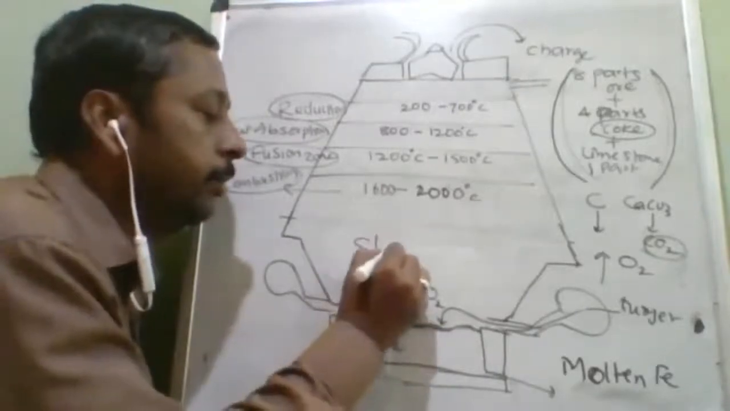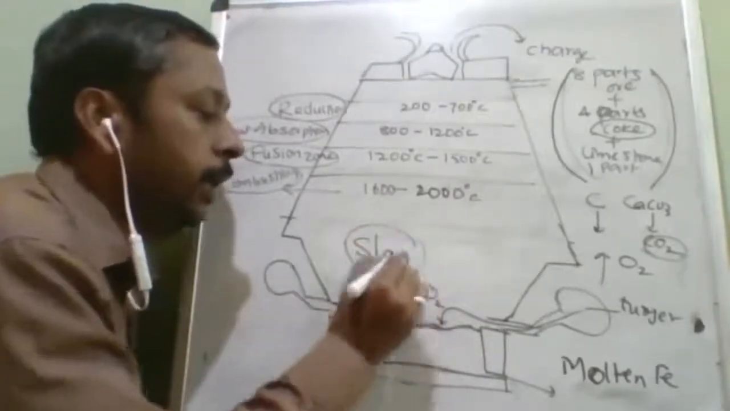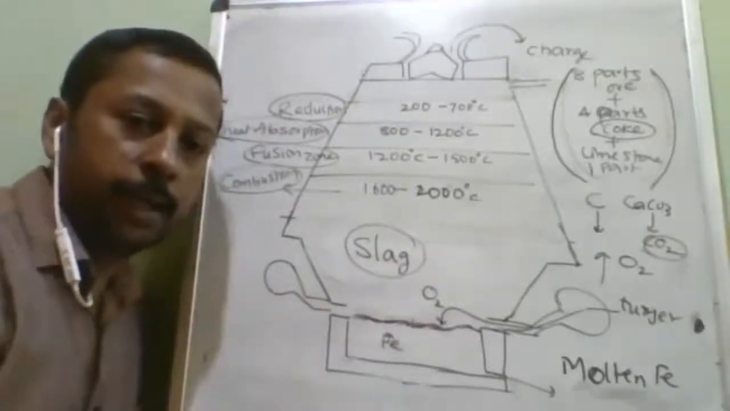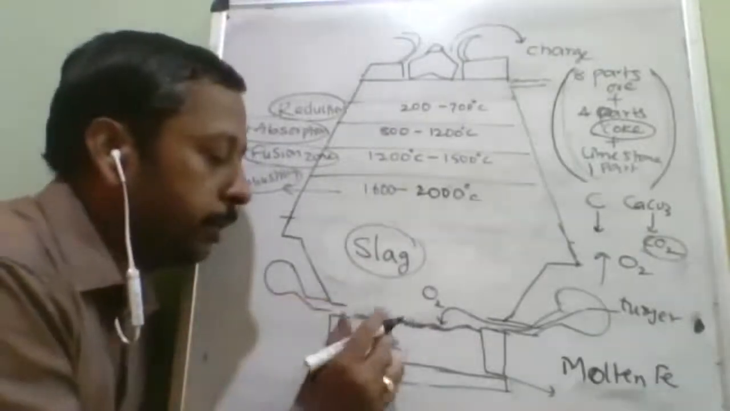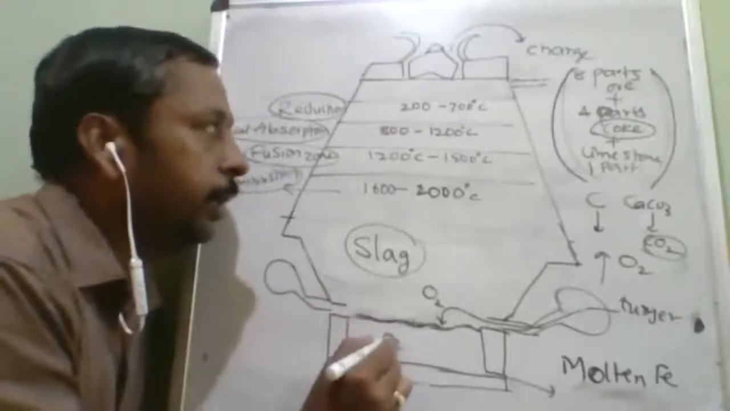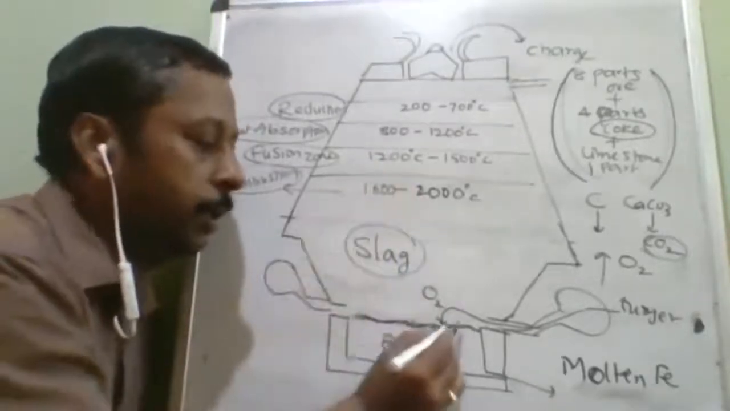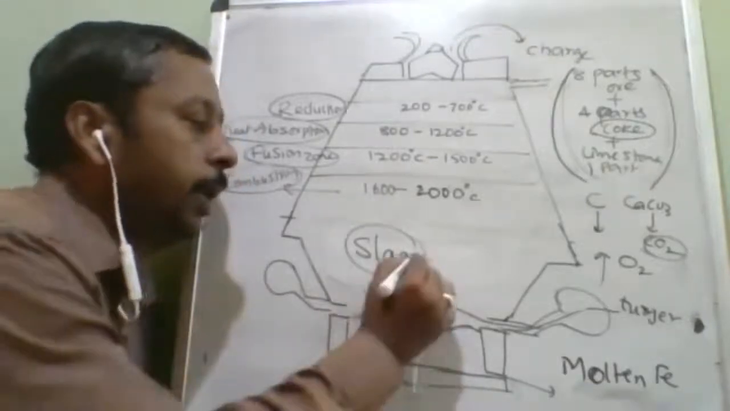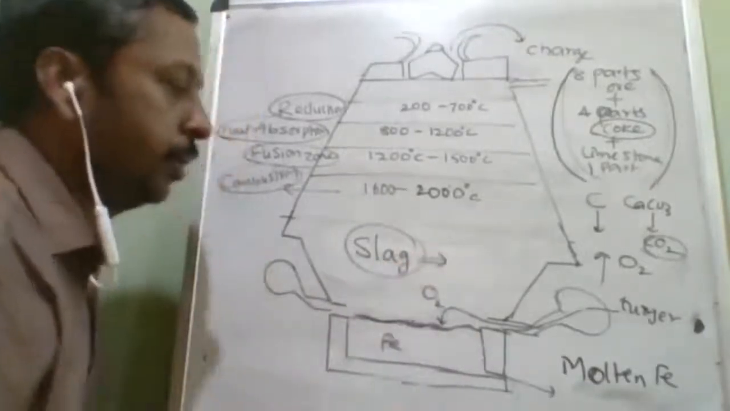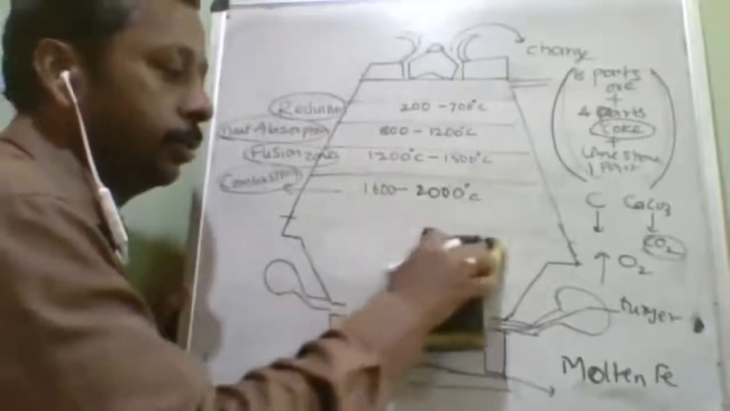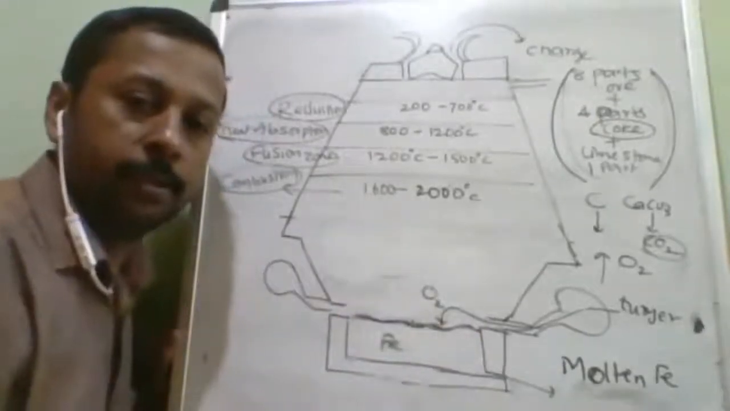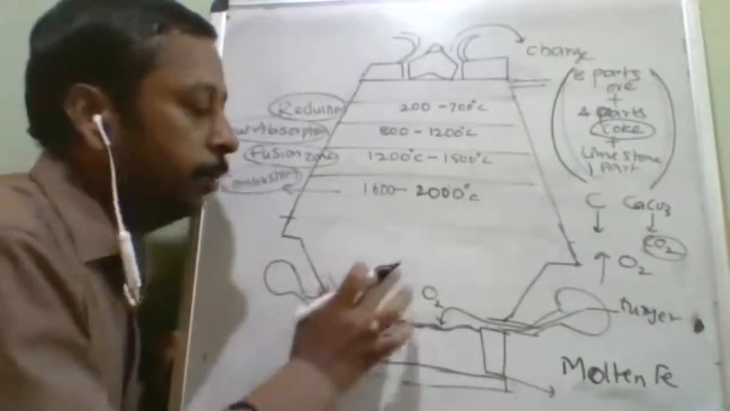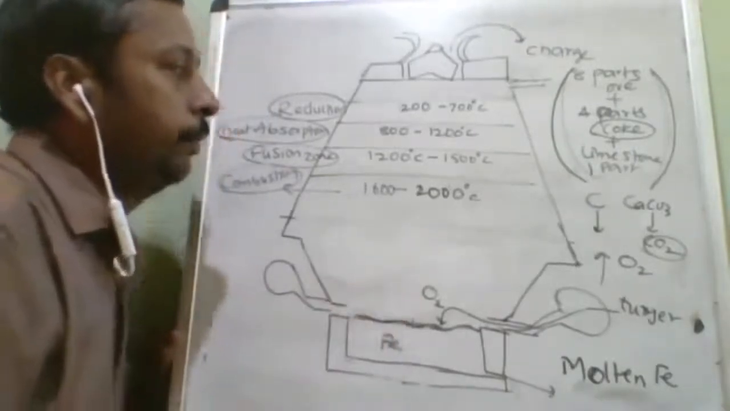Slag, even though it is a waste material, the first advantage of slag is it protects the reconversion of iron back into iron oxide by protecting it from reaction with oxygen. And slag is also further used in many fertilizers. Here it is a waste, additional material, but it finds use in practical life in many ways.